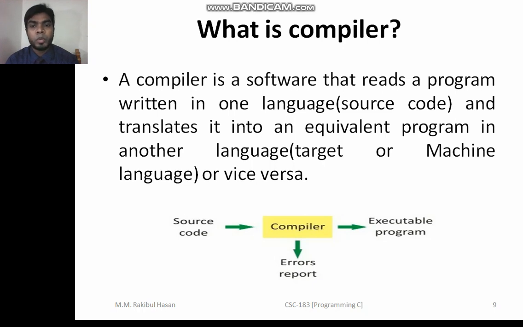So what we have to do is convert our source code to machine language, otherwise the computer will not be able to understand our language. So what we can do, we can directly write our code in machine language. You can ask me, why not write the code in machine language? It is very tough to memorize machine language, because there are lots of combinations of 0 and 1. As a human being, it will be very tough for us.